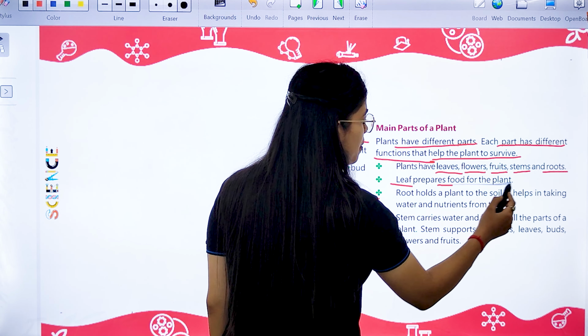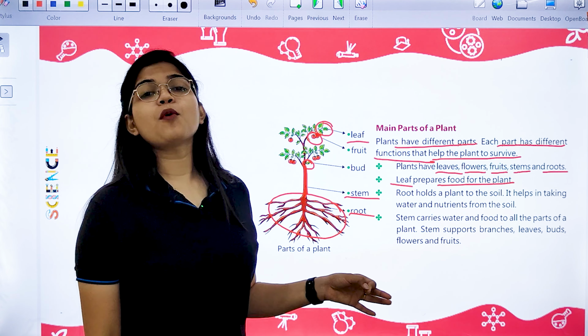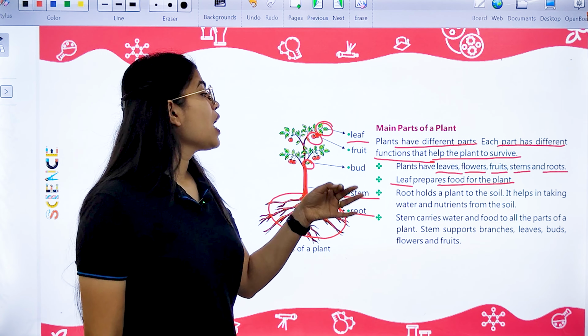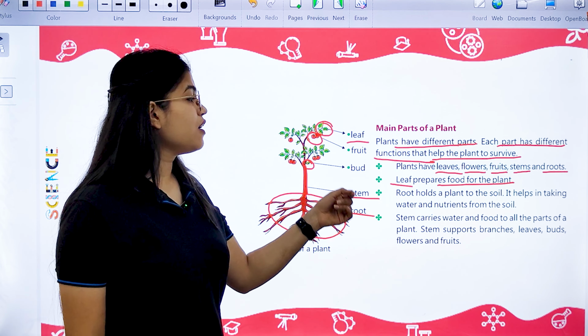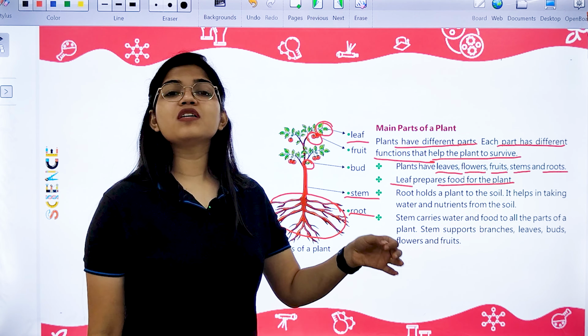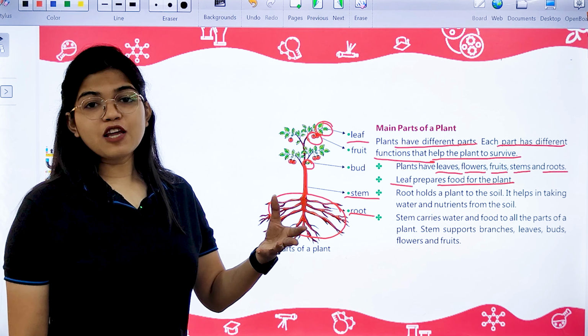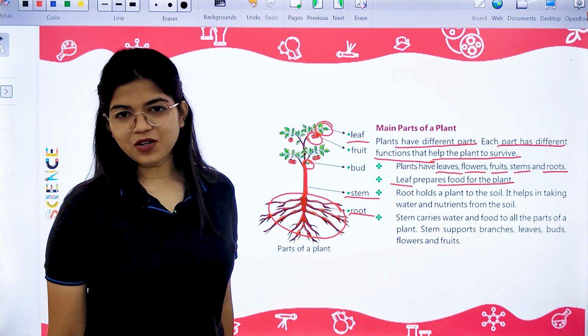The function of the leaf is to prepare food for the plant. As I told you, every part of the plant body has a specific function to play, and that function helps the plant to survive. So the leaf is the part of the plant which prepares food for it. Therefore, leaves are known as the food factory or kitchen of the plant also.